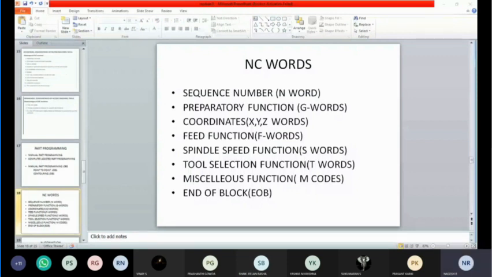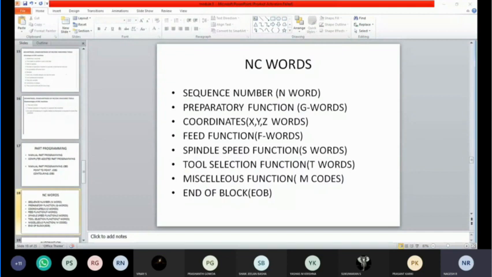So almost these G codes, as you people said, will be used for mentioning the operations, and also position, speed, all those things. Guidance is given with respect to these G codes. And if you go for M codes, these M codes are used for spindle start, spindle stop, coolant on and off, and also for different types of operations in milling and turning operations.